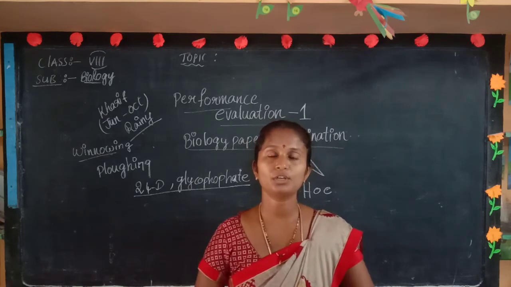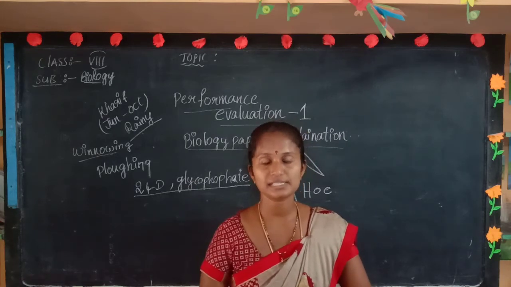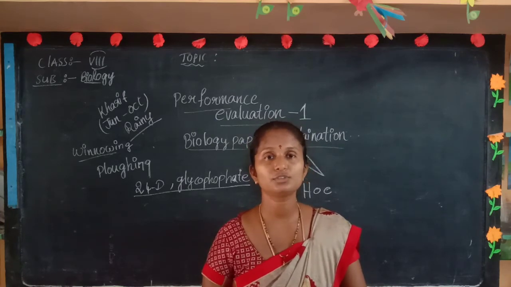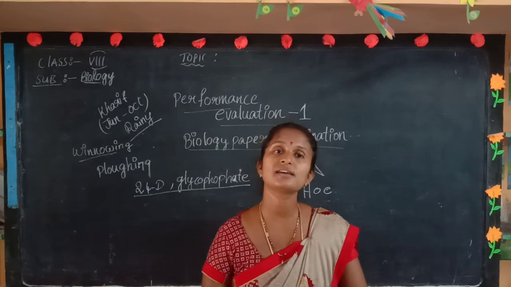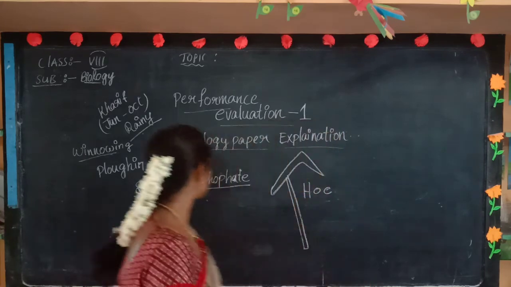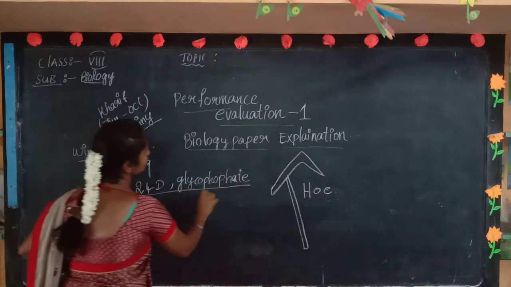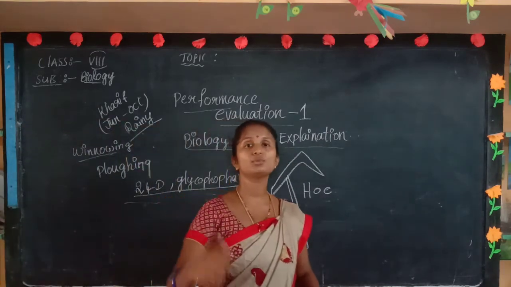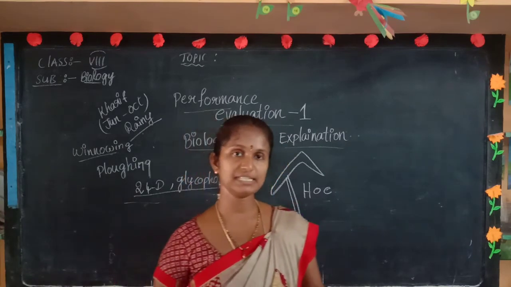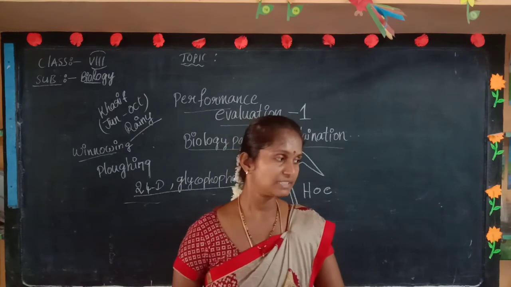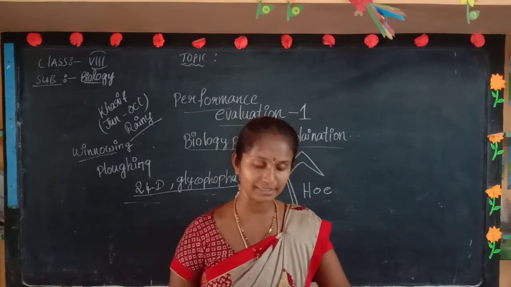That means unwanted plants are called weeds. And the chemical which is used to prevent weeds is known as a weedicide. Examples of weedicides are 2,4-D and glyphosate, which we discussed here. Or else, the hoe is enough to remove the weeds. That is the manual method people use. That answer is enough, children, to get the marks.